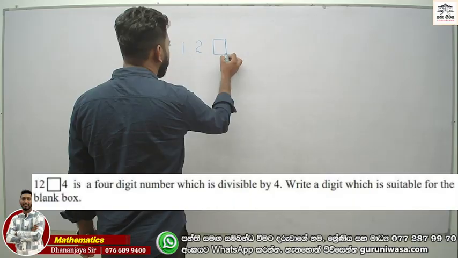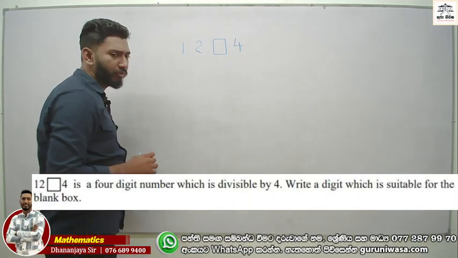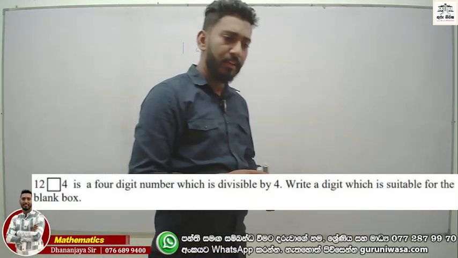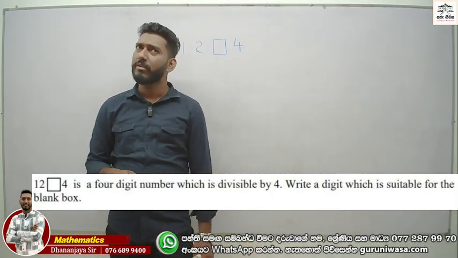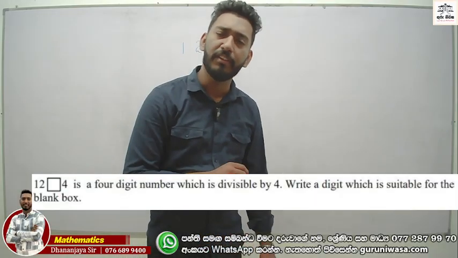1,200 and last digit is 4. Right? Divisible by 4. Right. Now tell me what is the rule about the divisibility test with 4?